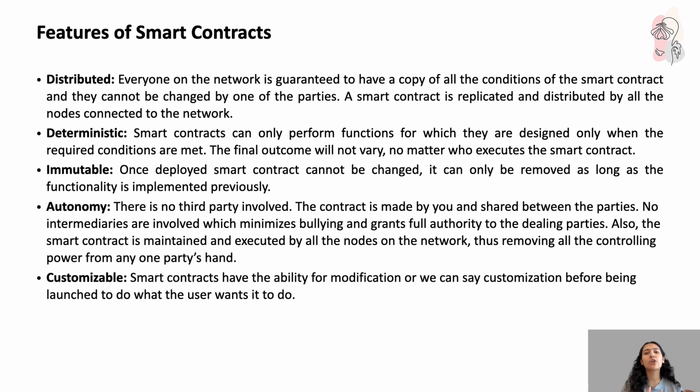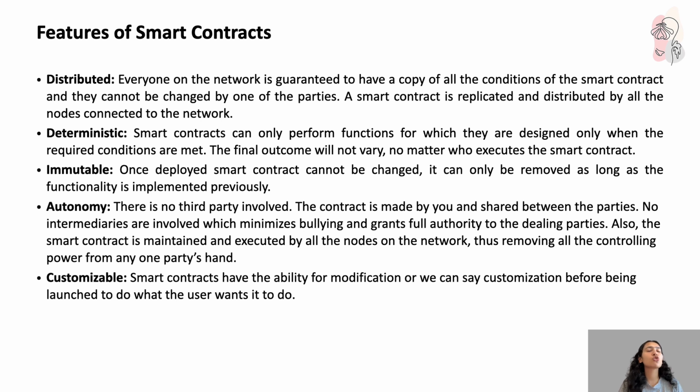If I run a smart contract and you run a smart contract, both ways we're going to get exactly the same answer, given the same condition is met. Smart contracts can only perform the functions for which they're designed, and only when the required conditions are met. The final outcome will not vary no matter who executes the smart contract. Immutable: once deployed, a smart contract cannot be changed. Exactly, right? It can only be removed as long as that functionality was implemented previously.